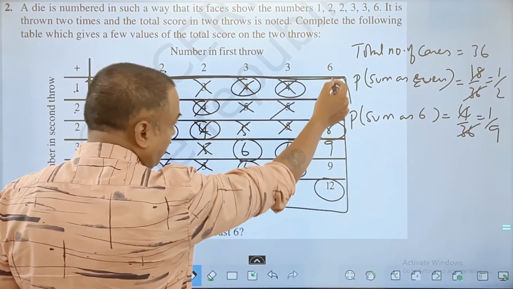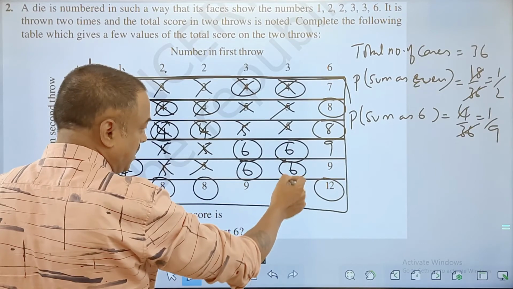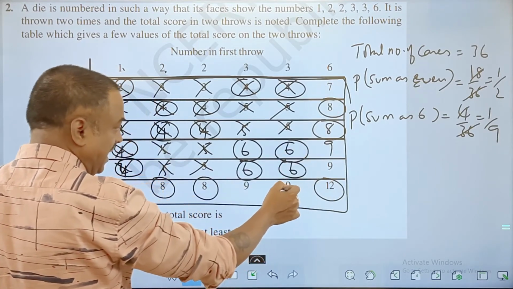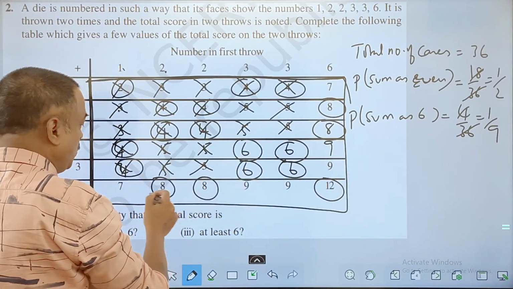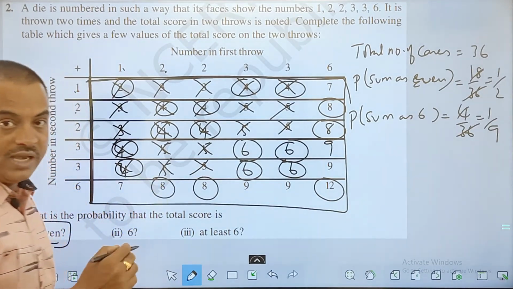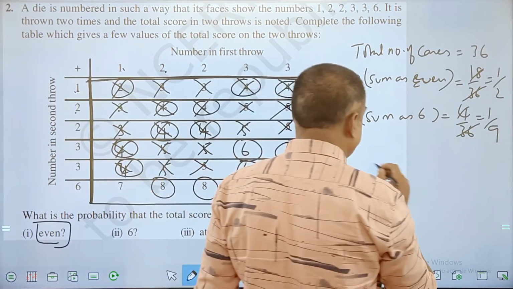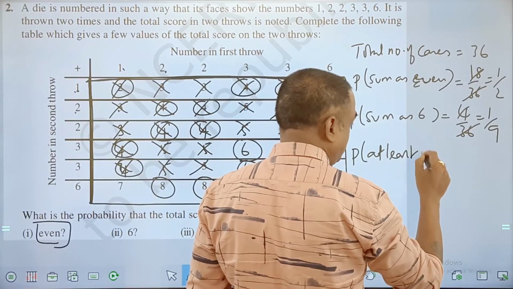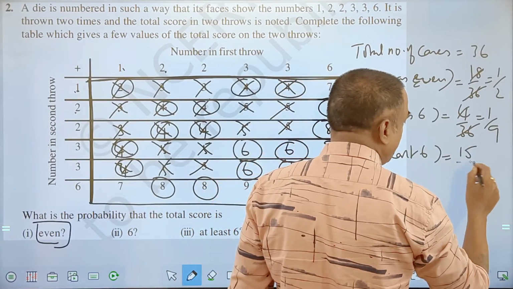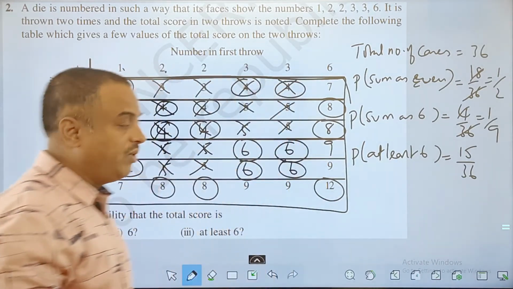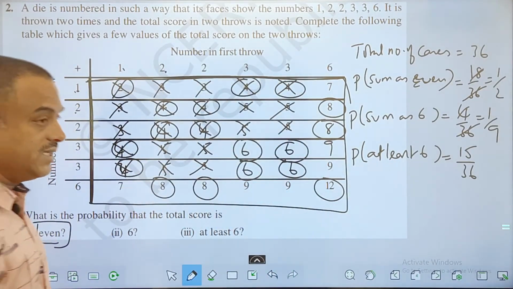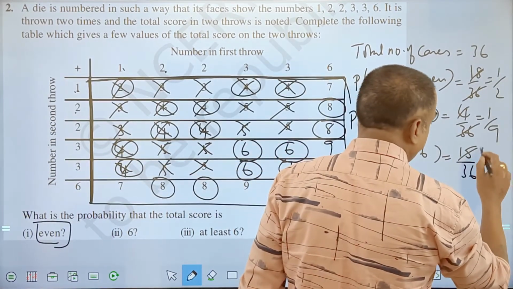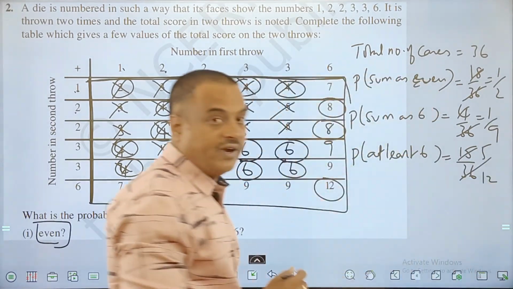In the last row we have all 6, okay. Here 3. 6 plus 3, 9. 9 plus 3, 12. 12 and 3 are 15. I got 15 cases. So overall this is at least 6: 15 in favor out of 36. And by 3 table, this is 5 out of 12, the final answer for me.